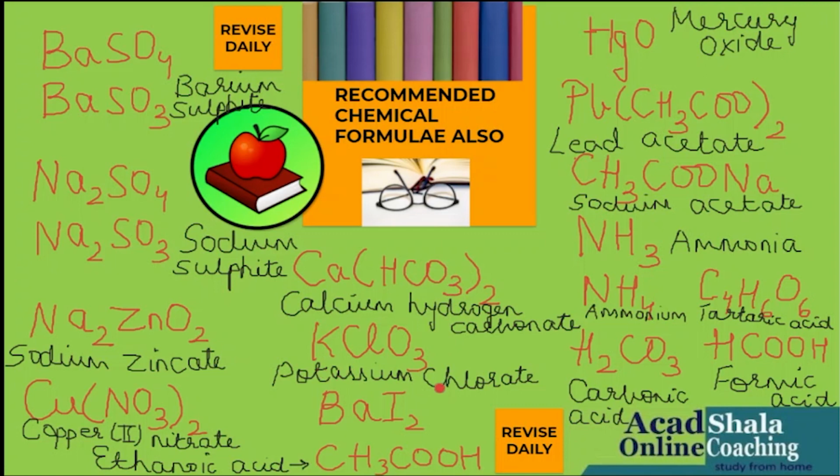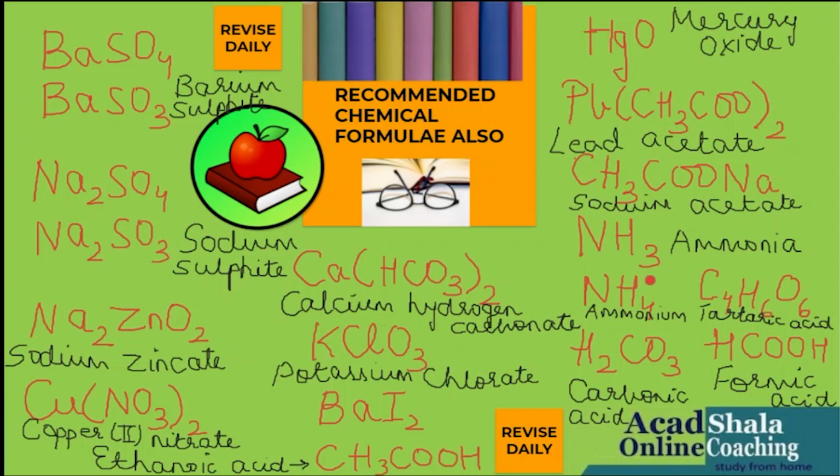So this is potassium chlorate, ClO3 is chlorate, and with potassium, potassium chlorate. This is barium iodide. So that means you are understanding, children, valency is very important. So keep on revising the valency on a daily basis. Next is acetic acid, CH3COOH. It has another name which is known as ethanoic acid. Very, very important. Mercury oxide, HgO. Lead acetate. This is sodium acetate.